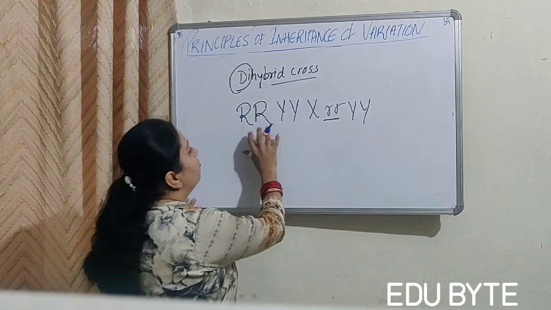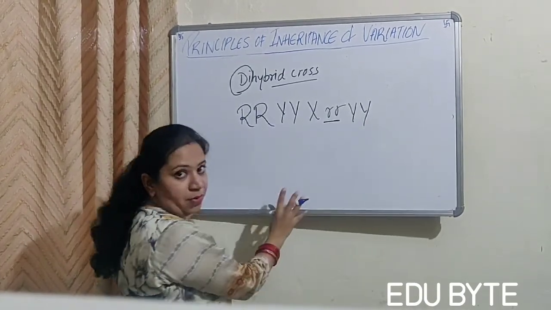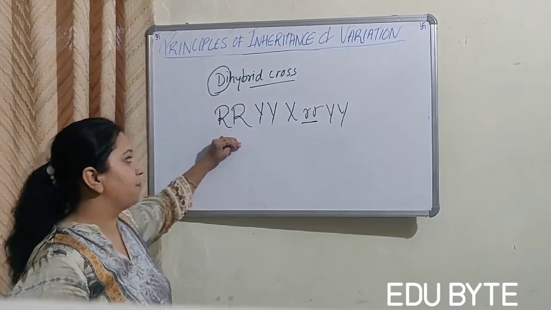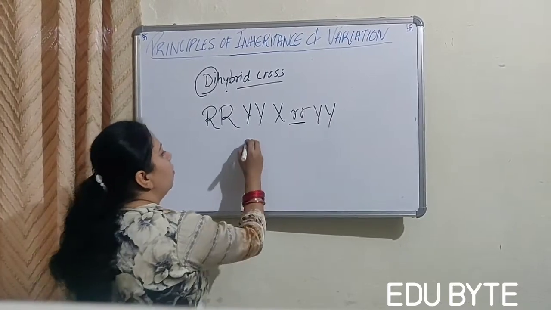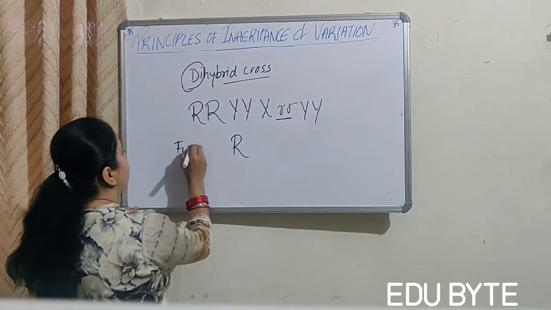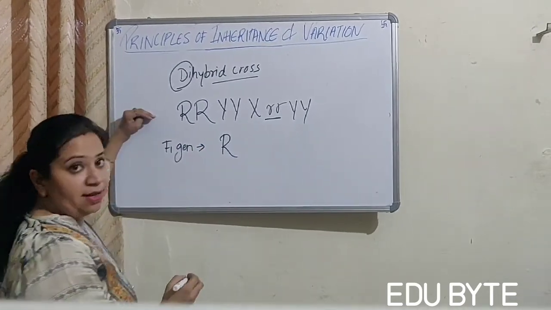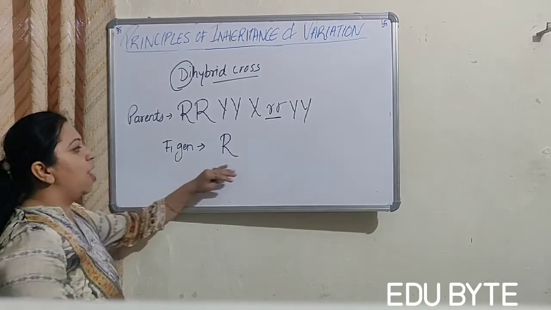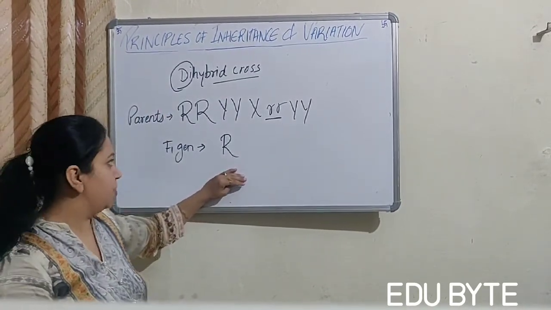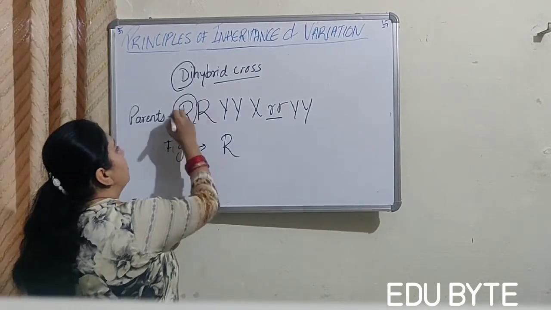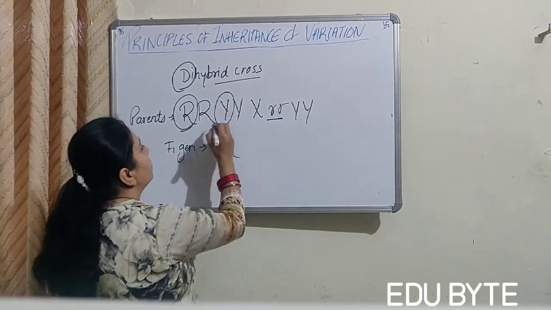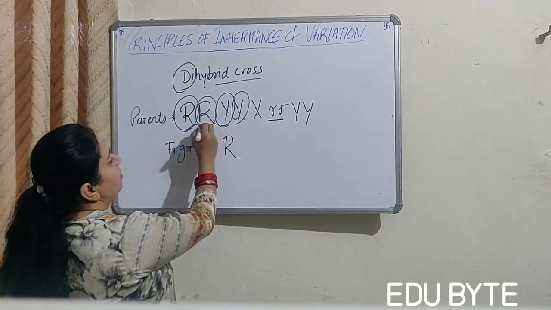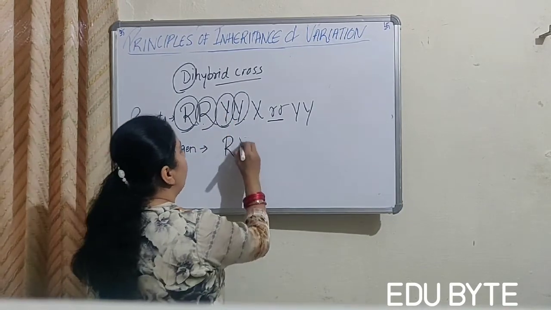Okay, so when we cross this with this, we are taking the characters, the color and the shape of the seed. Then we will cross with this. What is found in the F1 generation? These are the parents, and this is the offspring of the F1 generation. Now this can go with this, and this can go with this, or this can also go with this, and this can also go with this. So there are 4 gametes.